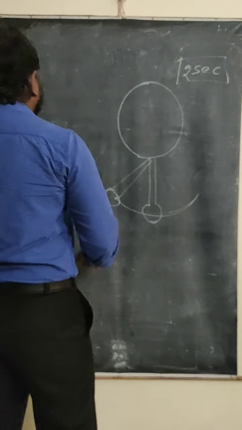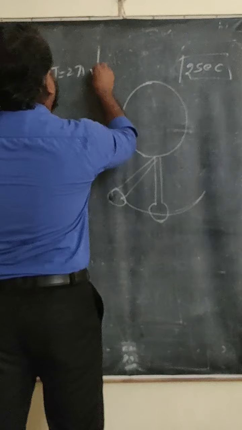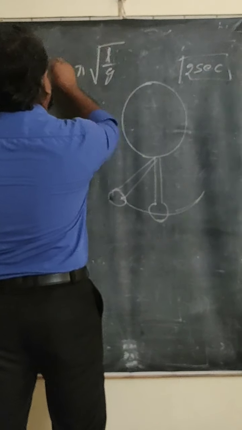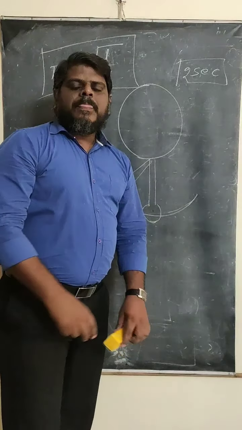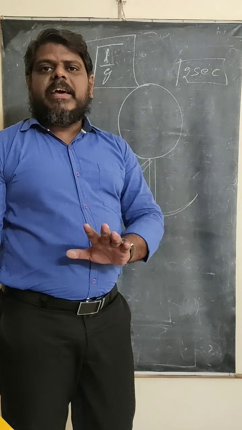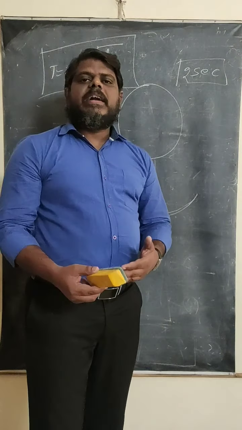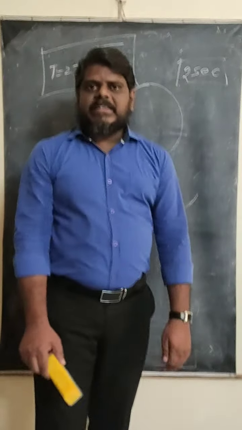The time period of the simple pendulum: T equals 2 pi into under root of L by g. This is the formula to find the time period of the simple pendulum. All of you must concentrate here. You should know how the relation works, because based on that relation we can understand when the clock loses time and when it gains time.